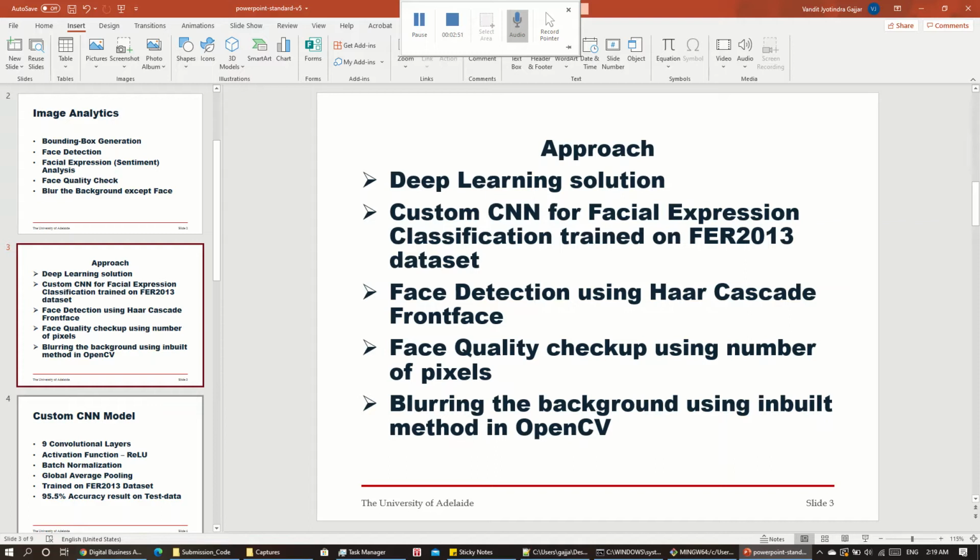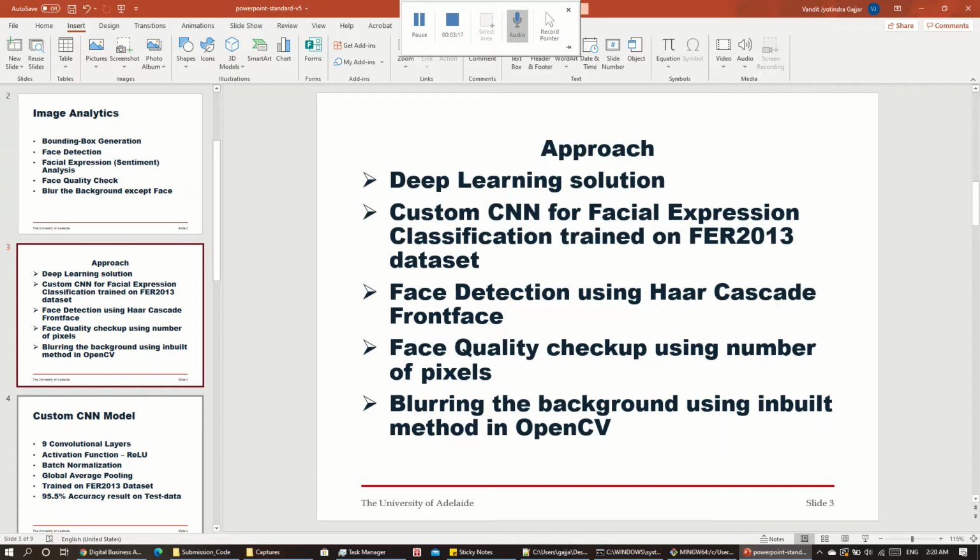Basically, I am dividing the total number of bounding box pixels by the overall image pixels. If that multiplied by 100 is greater than 50%, then the image is a good quality image, otherwise it is a low quality image.